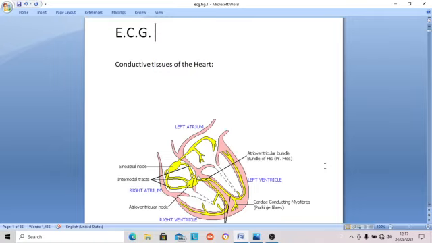We will be discussing today the electrocardiograph machine and electrocardiograph record. Before we go, let us revise the conducting system of the heart. As we have seen, this is the SA node, AV node, bundle of His, branches of bundle of His, and Purkinje fibers. These are internodal pathways.